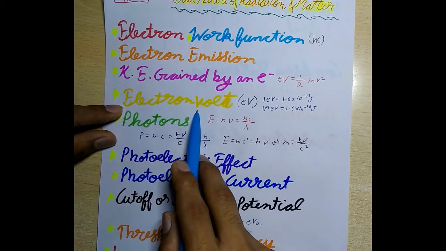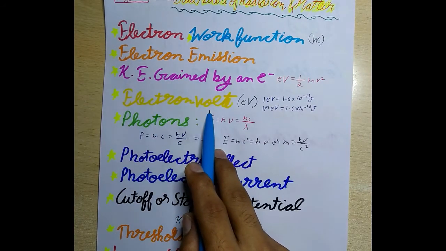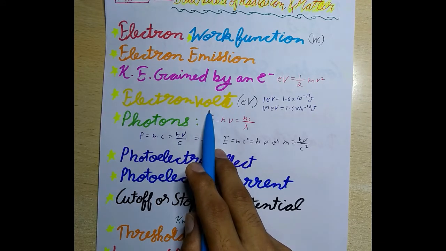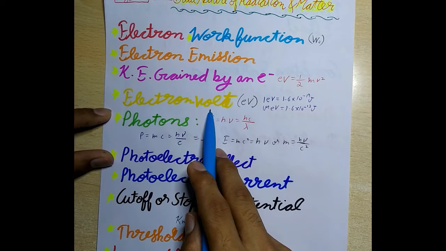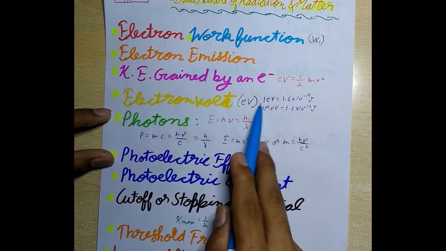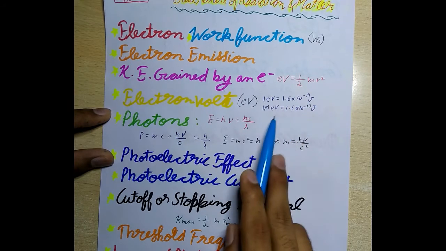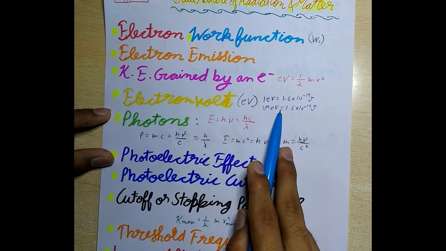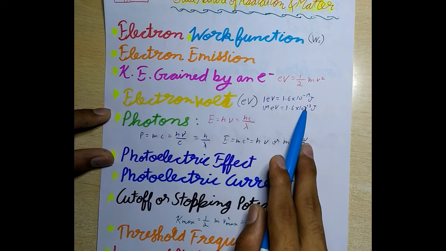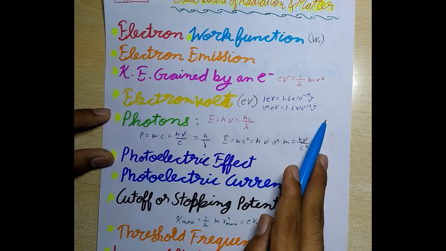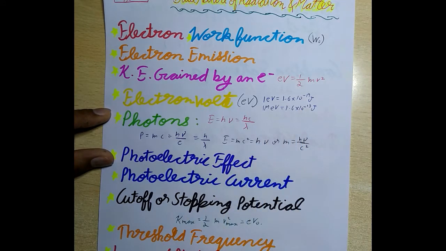Next is electron volt. It is the kinetic energy gained by an electron when it is accelerated through a potential difference of 1 volt. So 1 electron volt is equal to 1.6 × 10^-19 joule, and 1 mega electron volt is equal to 1.6 × 10^-13 joule. The work function of a metal is generally measured in electron volt.